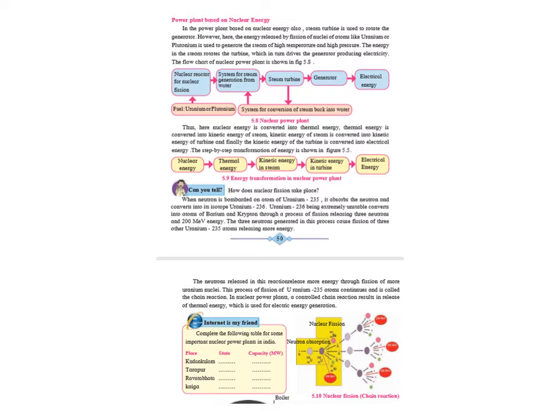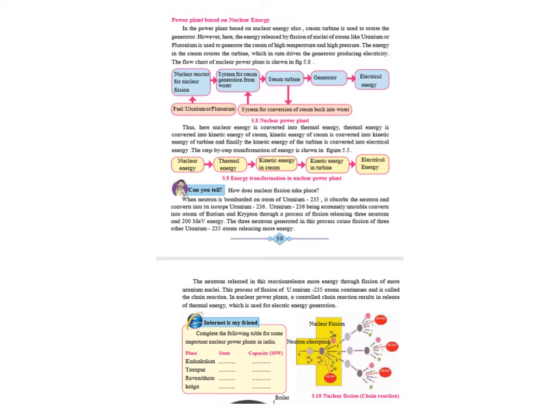So when a neutron is bombarded on an atom of uranium 235, bombarded means an atom of uranium 235 is hit with a neutron, it absorbs the neutron and gets converted into uranium 236. This uranium 236 is a very unstable element.